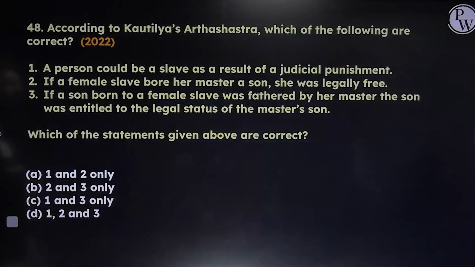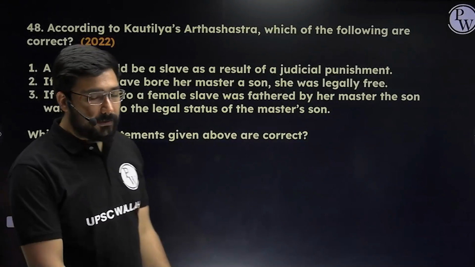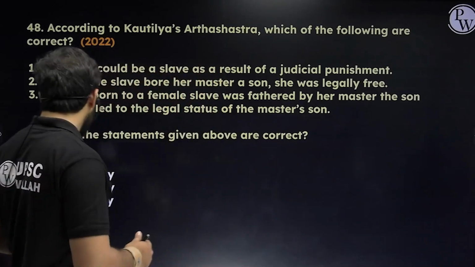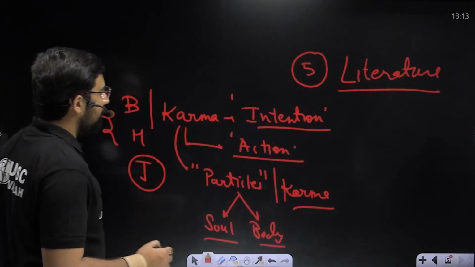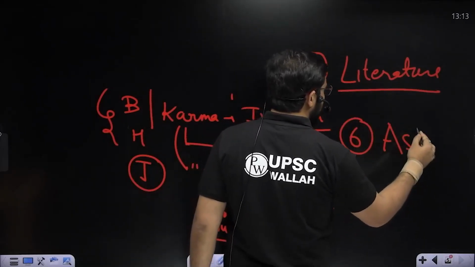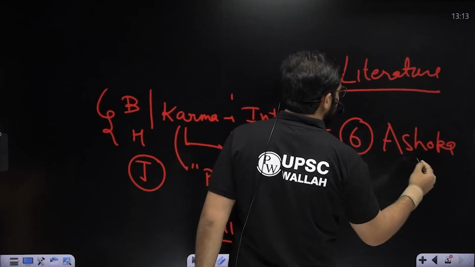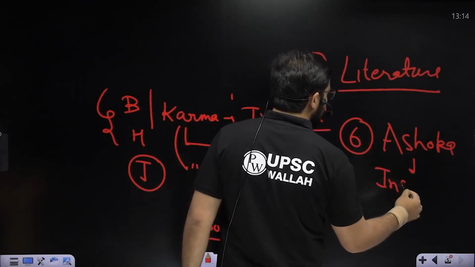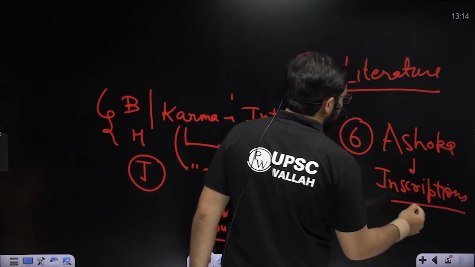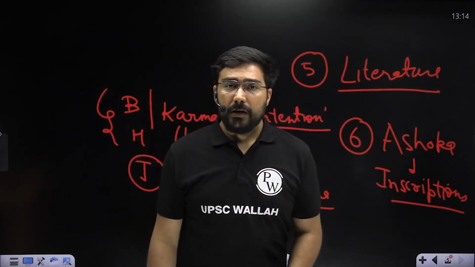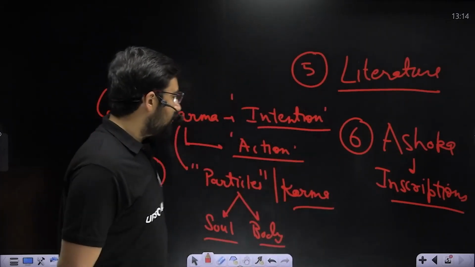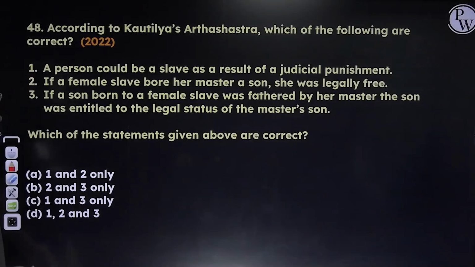If you see the Mauryan empire, UPSC has asked many questions from Maurya. So a little bit of understanding is needed, and most importantly, from Maurya, at least focus on one area which is most repetitive: Ashoka and his inscriptions. You will find at least 7-8 questions on these aspects alone, even though other areas are also asked. But one area which you should not leave at any point of time is his inscriptions. That has been the basis of multiple questions.